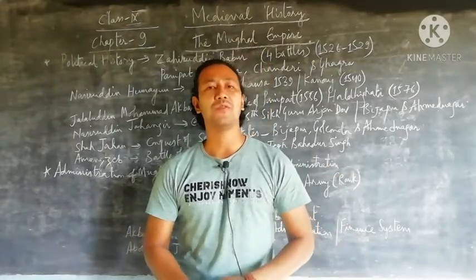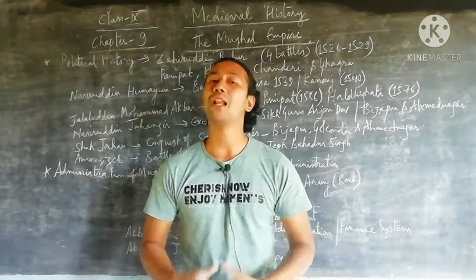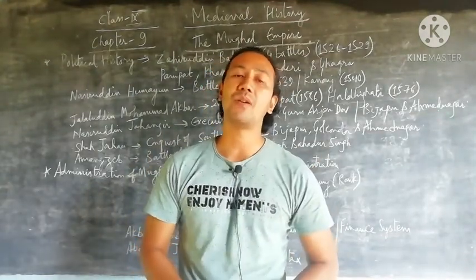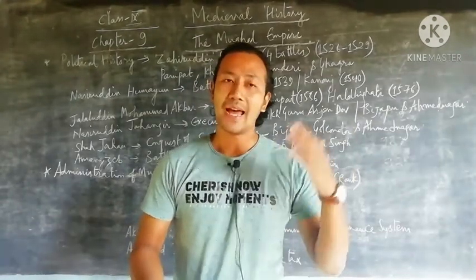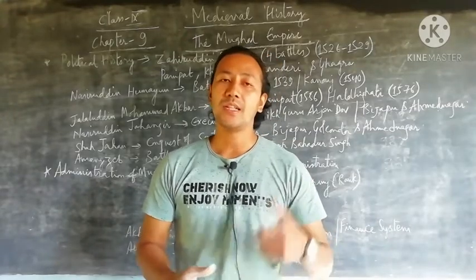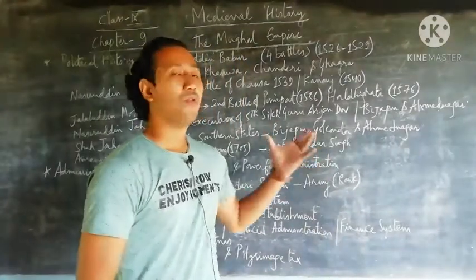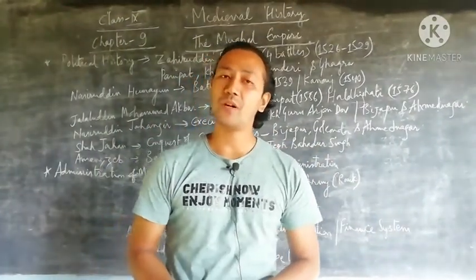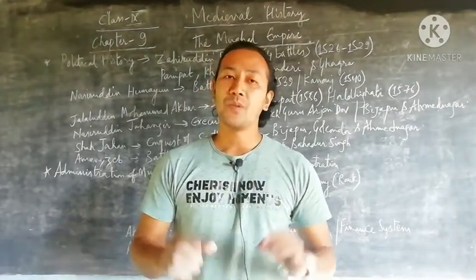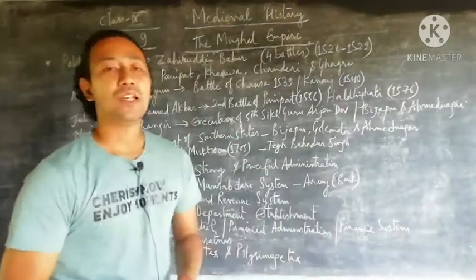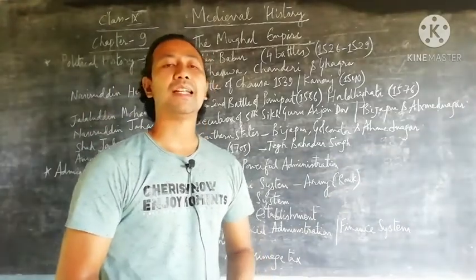If you have seen the first part of the video, there I gave you an explanation regarding the introduction part: how the Mughal Empire was founded by Zahiruddin Babur in 1526 after defeating Ibrahim Lodi in the first battle of Panipat in Haryana, and then the two major sources, literary as well as archaeological. So in today's class we'll focus on two main topics. The first topic will be the political history, and the second, the administration of the Mughal dynasty. So let's start with the political history of the Mughal Empire from 1526 till 1857.